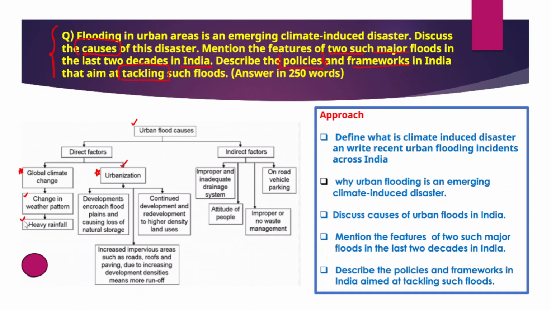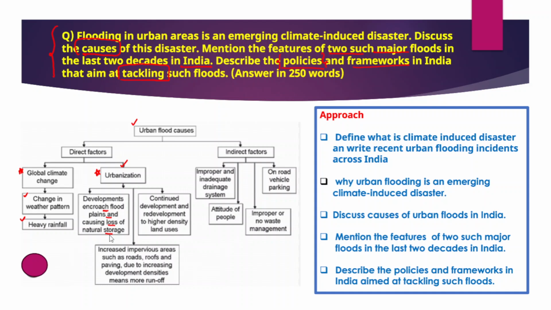So the direct factors include developments which encroach floodplains and also cause loss of natural storage, right? Because in urban areas we generally observe unplanned urbanization, and urban local bodies also have a poor capacity in terms of looking after the infrastructure which could be disaster resilient or flood resilient.